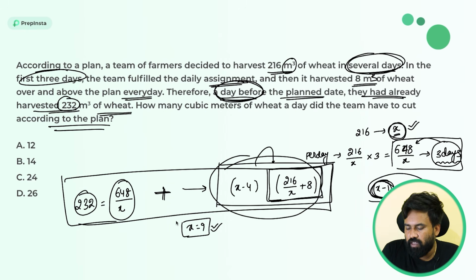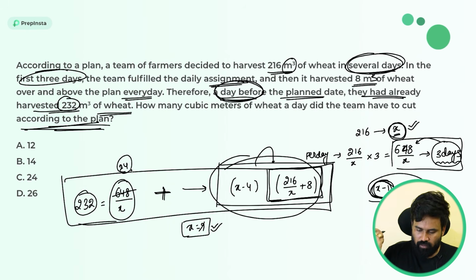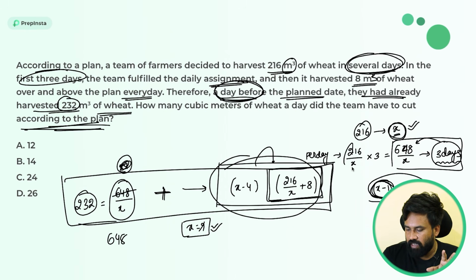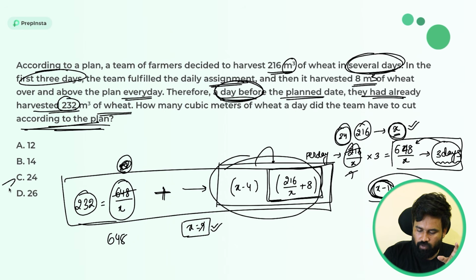So if the x value is there, you can find the per day work also according to the plan. According to the plan means 9 will divide this exactly 24 times. Yes. So this is how, not this one. Why? Because 648 is 3 days' work, right? So 216 by x you need to do. Here 9 will cancel this 24 times. So here is the answer. 24 you will get.